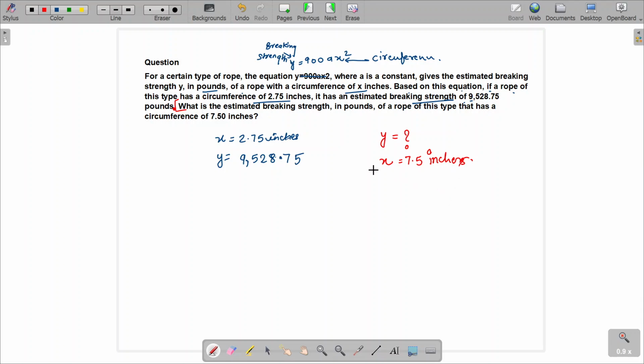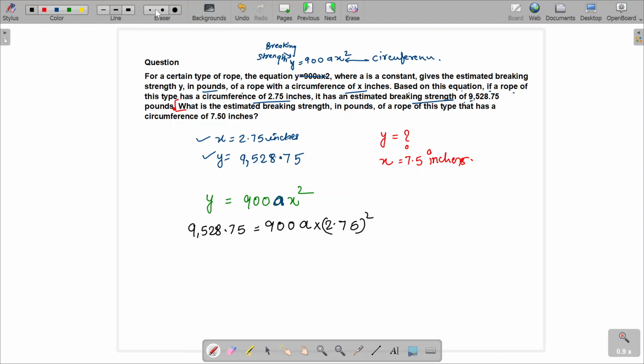Let's understand the question carefully. Let me rewrite this equation. Y equals 900 a x square. So if I plug in the value of x and y which is given, there is a third variable. If you can see, a is a third variable. If you just plug in the value of x and y, you'll get the value of a, right? That's what you have to do. So what I'm gonna do, I'll plug in the value: 9525.75 equals 900a times 2.75 whole square.